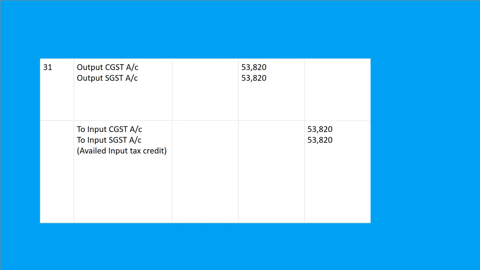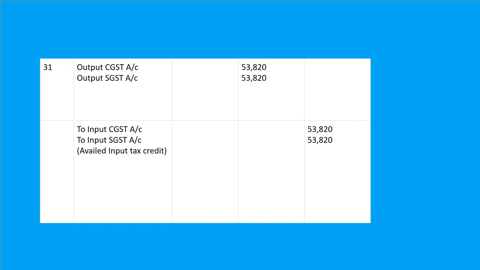It is given in your book on page number 10.6, 10th entry, for setting off input SGST, CGST against output CGST, SGST. Fine. If we are settling CGST, then we will do the entry output CGST account debit to input CGST. And if we are doing the entry for settling SGST, then we will do the entry output SGST account debit to input SGST. Fine. Here we are settling both CGST and SGST.